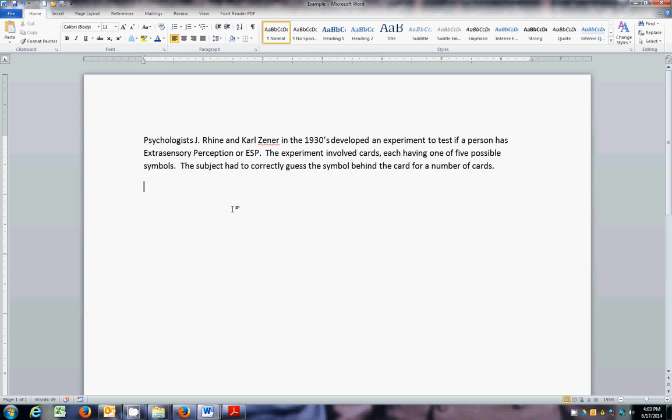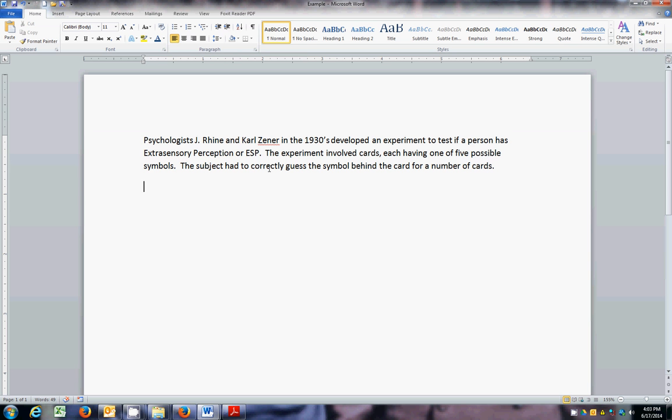Psychologists Rhine and Zener in the 1930s developed an experiment to test if a person has ESP, or extrasensory perception. The experiment involved playing cards that were blank on one side, and on the other side had one of 5 possible symbols. It could be a straight line, curly line, triangle, square, etc.